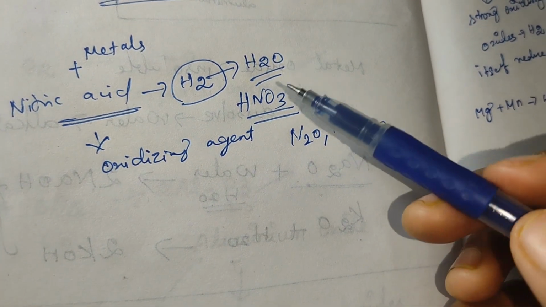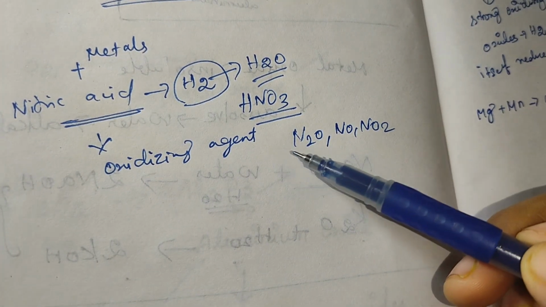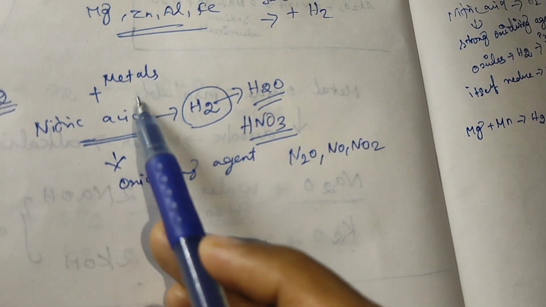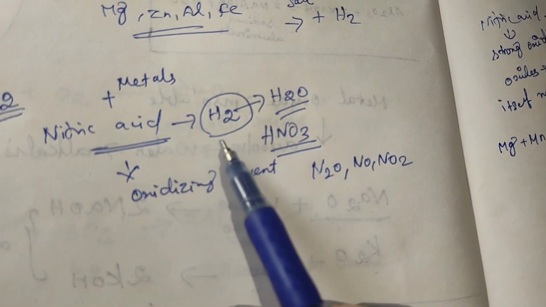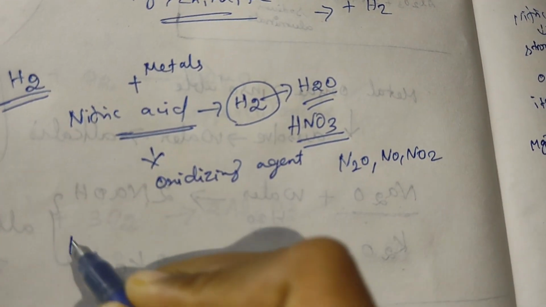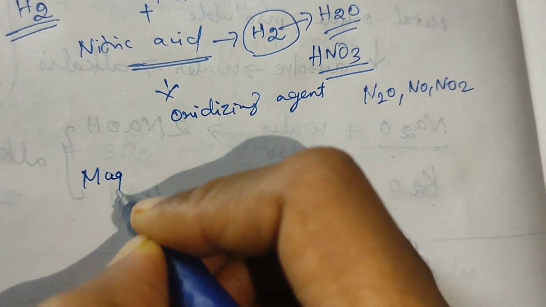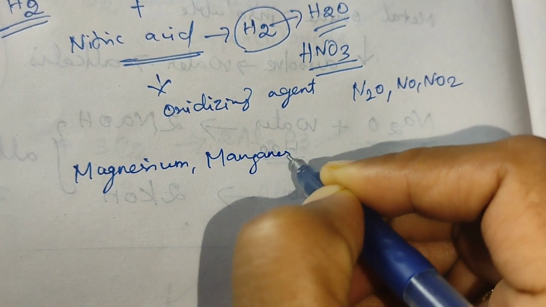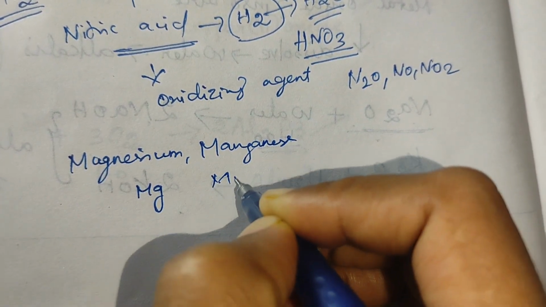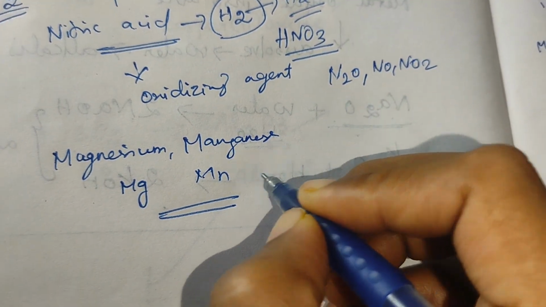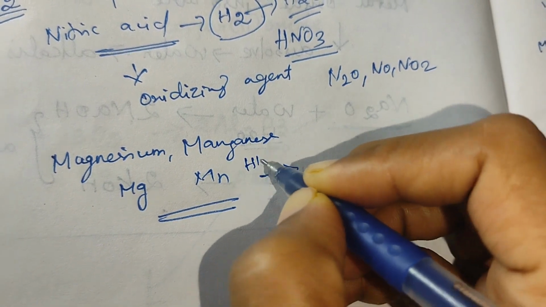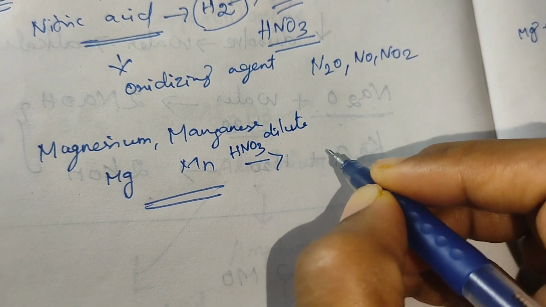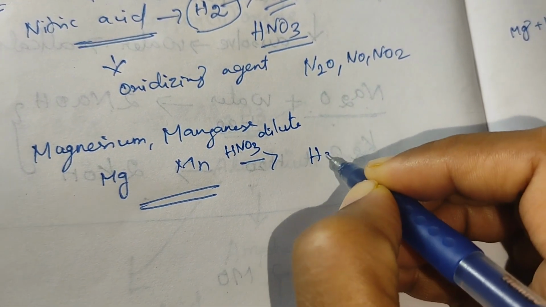So metals with nitric acid won't produce hydrogen gas, but magnesium and manganese will give hydrogen gas with dilute nitric acid.